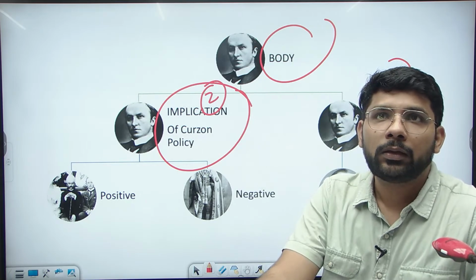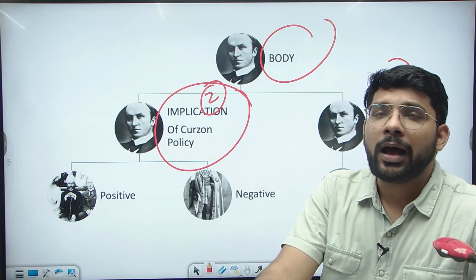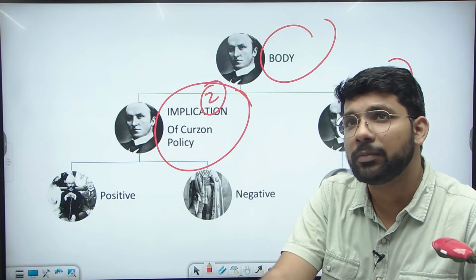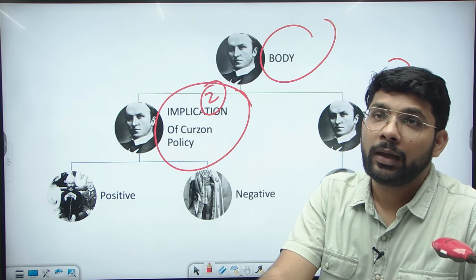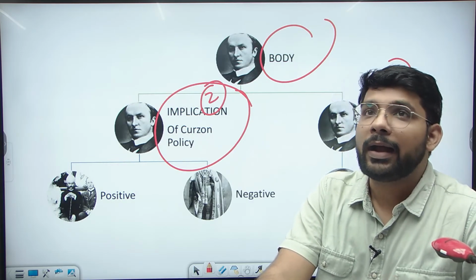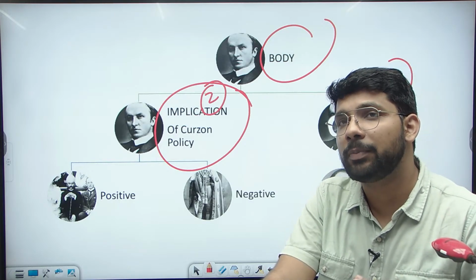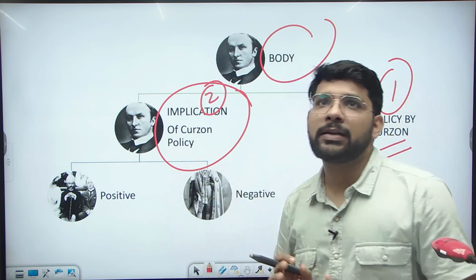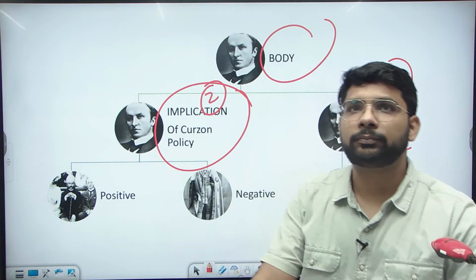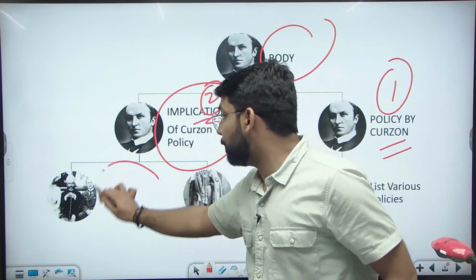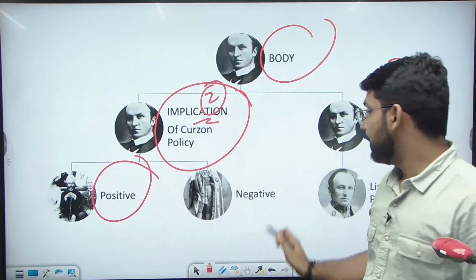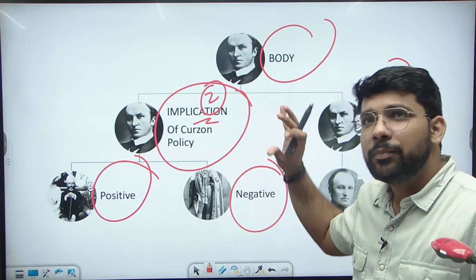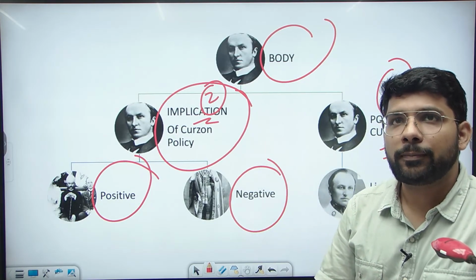Most of you are answering only one demand of the question, leaving the implication part. But here the question demands both parts. And for a 10-mark question, we can only write 150 words. So there is a need for representation through a flow chart, so you can write your points in a lucid manner. And for the implication, we will write about the positive implication in the long term and the negative implication in the long term. So this is the main body part, which is the demand of the question.